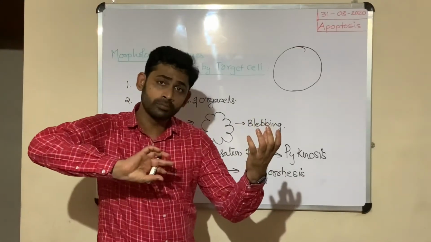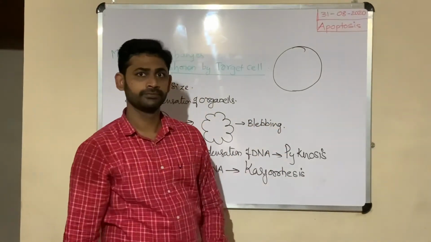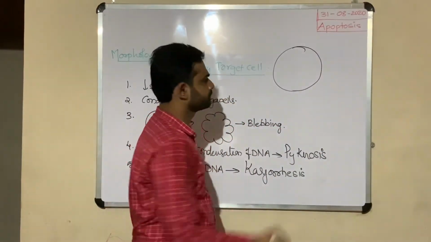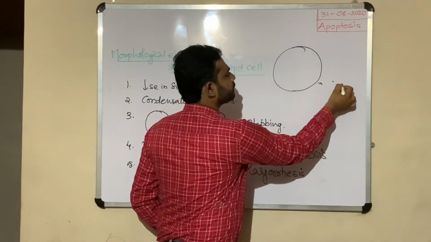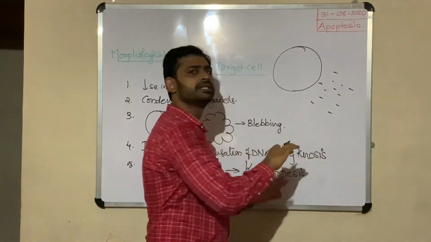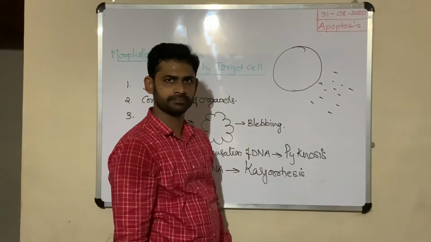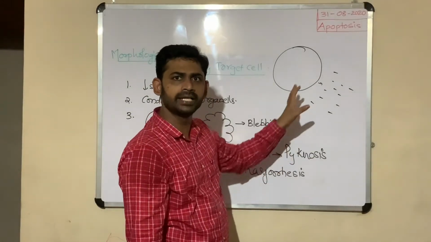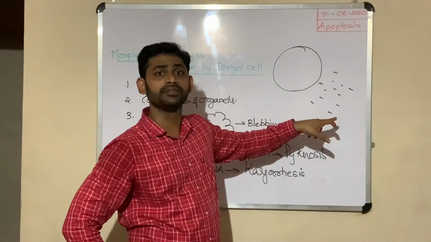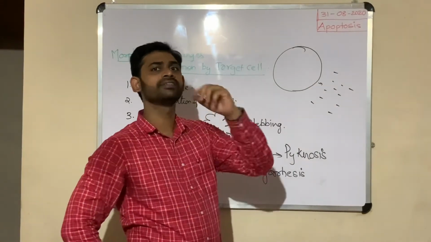Once those molecules break down, for example, if you think this is the circulation, blood, and these breakdown fragments are directly released into the circulation, what does it result in? These fragments, if they are directly released, cause inflammation.